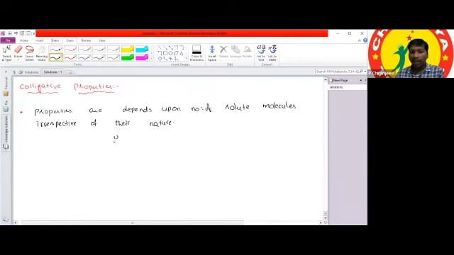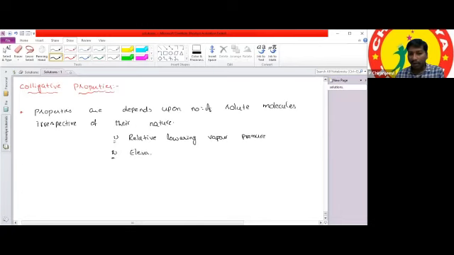One is relative lowering of vapor pressure. The second one is elevation of boiling point temperature.